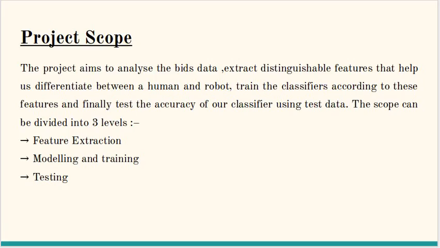So the main project scope has three important components: feature extraction, modeling, and training and testing. In feature extraction, we extract distinguishable features that help us differentiate between a human and a robot. In training, we train the classifiers according to these features, and we finally test them.